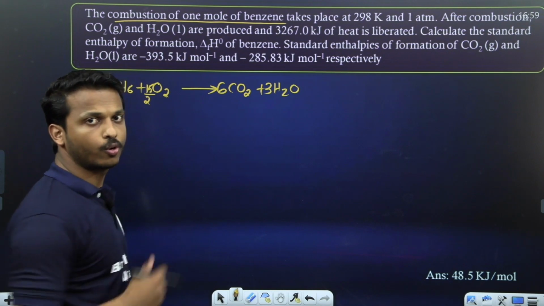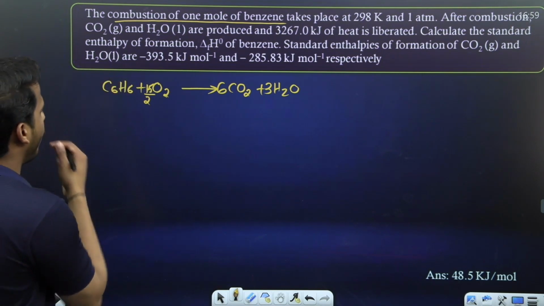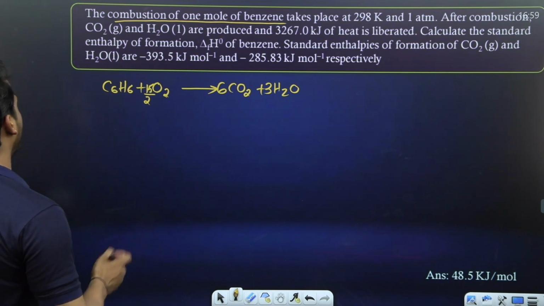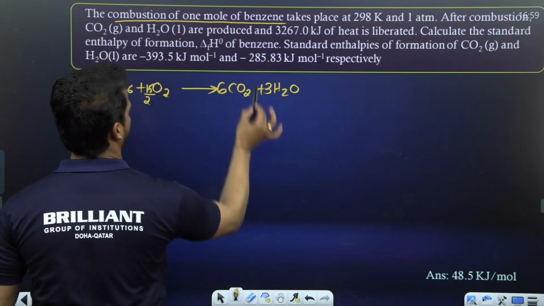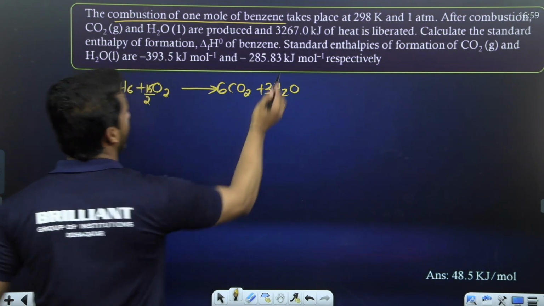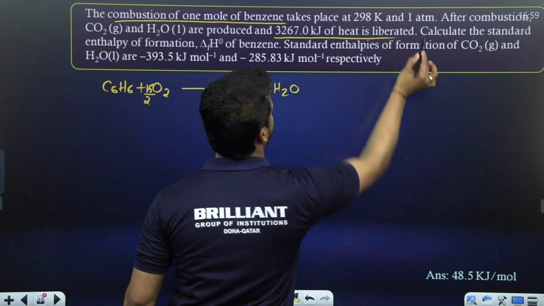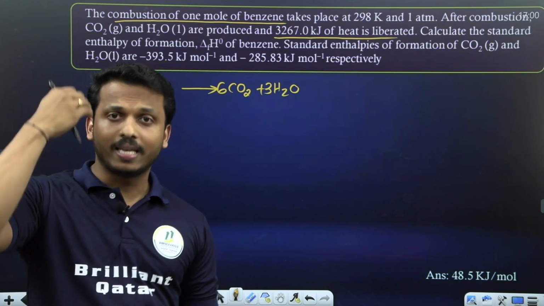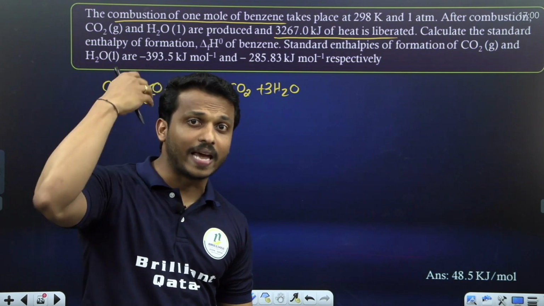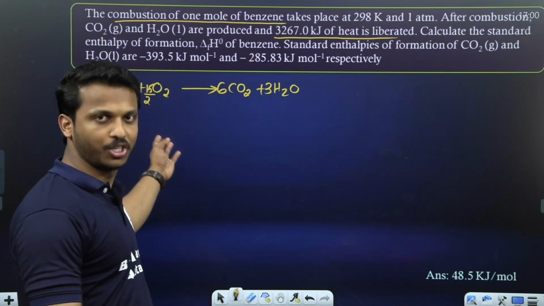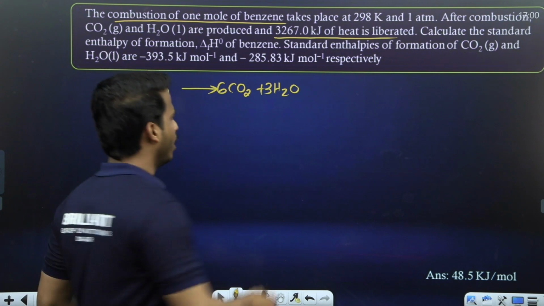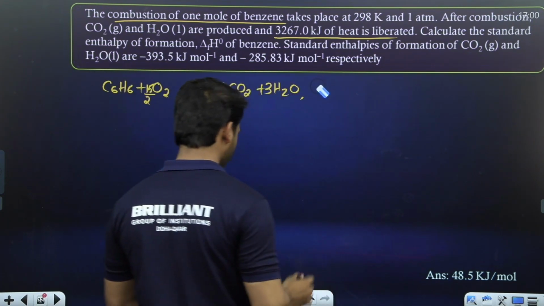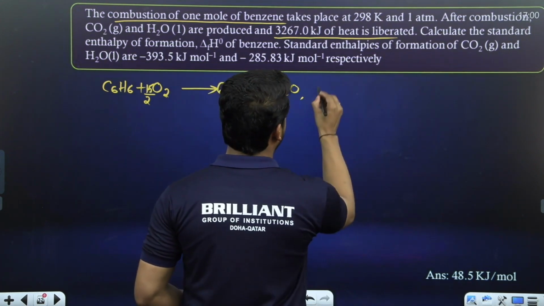Read the question thoroughly. Combustion of 1 mole of benzene takes place at 298 Kelvin and 1 atm. After combustion, carbon dioxide and water are produced and 3267 kilojoule of heat is liberated. What do you mean by that? That amount of energy is liberated. Liberated means it's exothermic. Anyway, it's a combustion, and combustions are exothermic. Exothermic means what is the value of delta H?